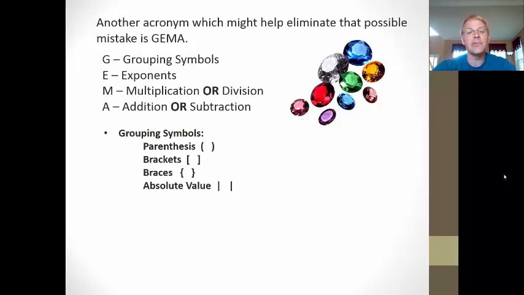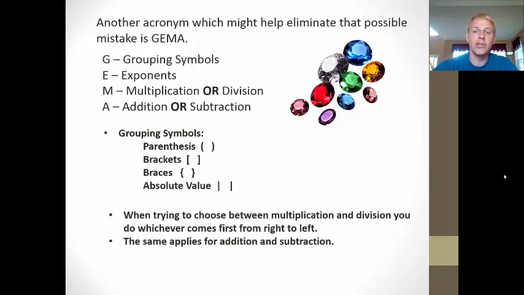However, when we get to absolute value, it's still a grouping symbol, but it's like the mutant grouping symbol, right? It's got a special power, special ability that it has. Kind of like Wolverine, Storm, Cyclops, like the X-Men, or whatever superhero you like the best, except for probably Batman, because we know Batman has no powers. And we'll talk about absolute value here in just the next slide in just a minute and go into more detail.